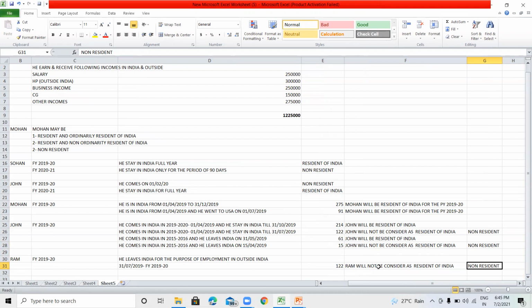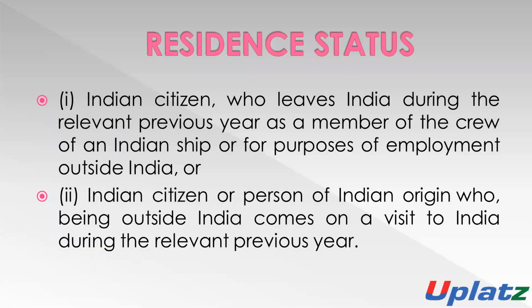Only on the basis of the first condition we will determine the residential status. If he stays in India for 182 days or more, he will be considered resident of India. Otherwise, he will not.